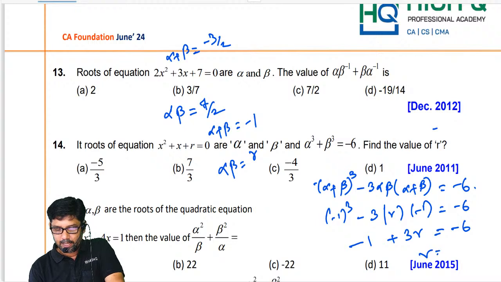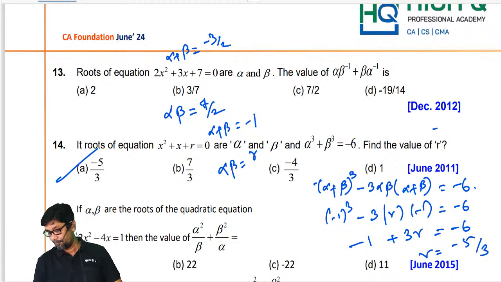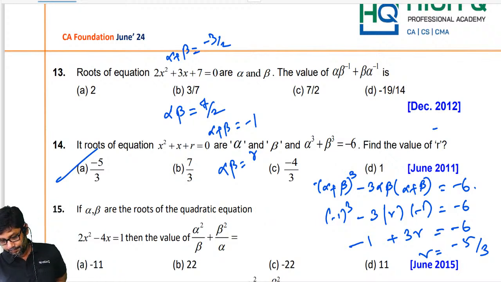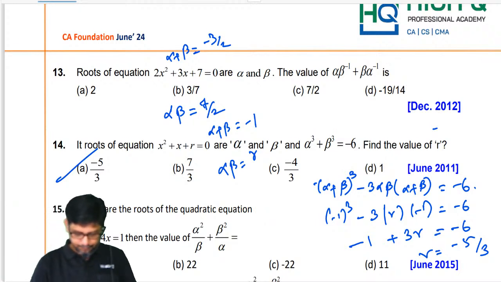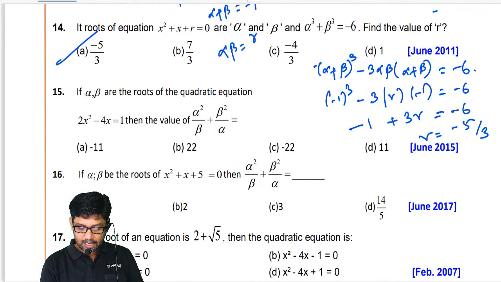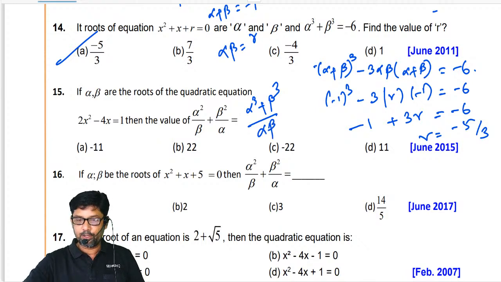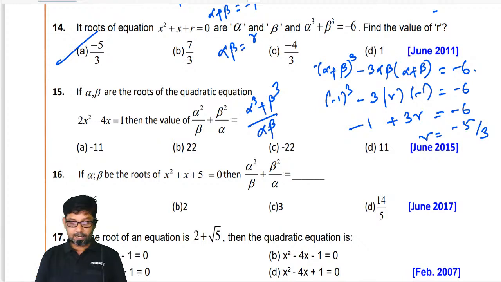So what exactly are we getting? r is equal to minus 5 by 3. Do we have it? Yes, sir. Next. Can you try this, my dear? Alpha cube plus beta cube divided by alpha beta. I am giving you 40 seconds time. Can you please do it?